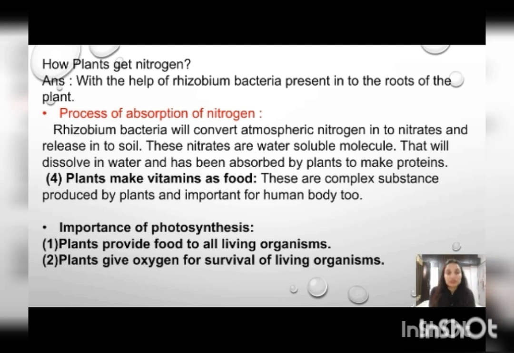Second, plants give oxygen. There is no single source that produces oxygen except plants. If plants are not there, living organisms cannot survive, because for breathing, respiration and proper digestion they require oxygen, and the one and only source of oxygen on earth is plants. So there are two importances of photosynthesis: first, providing food to all living organisms, and second, giving oxygen for the survival of all living organisms.